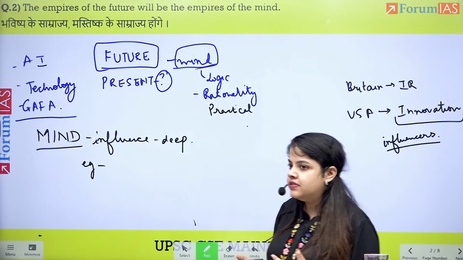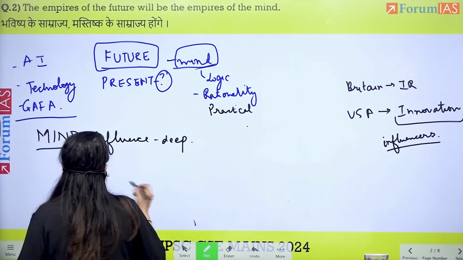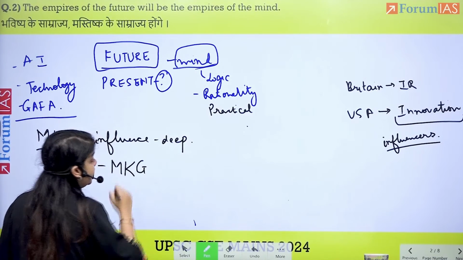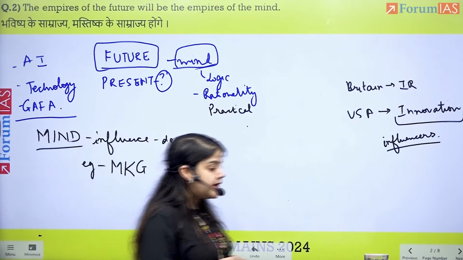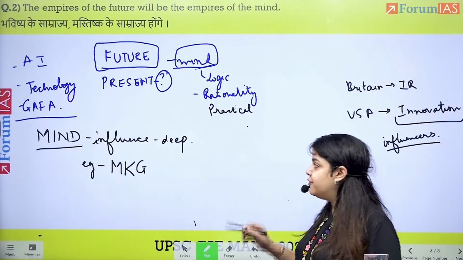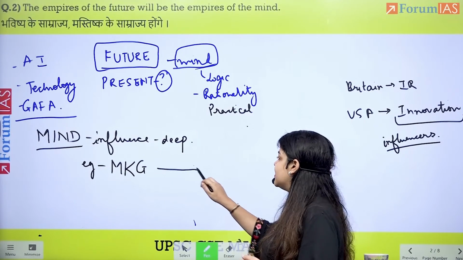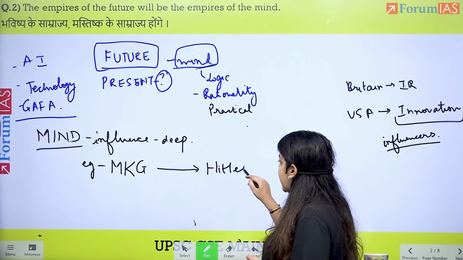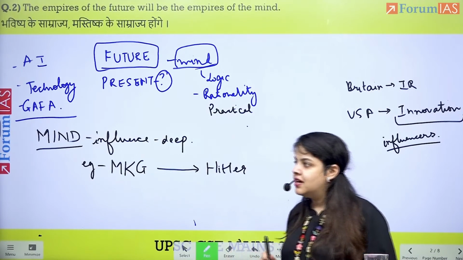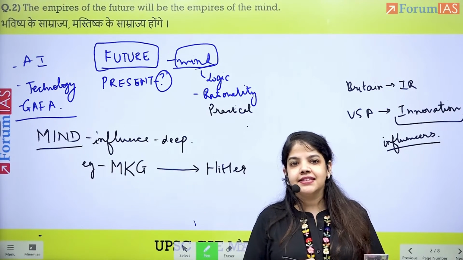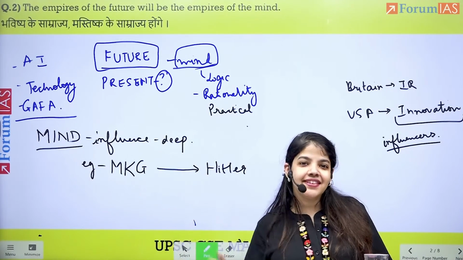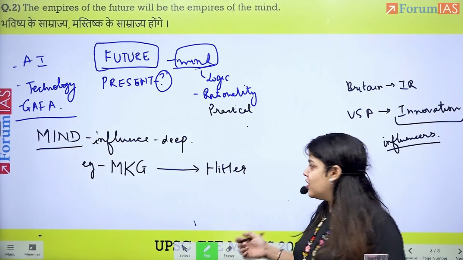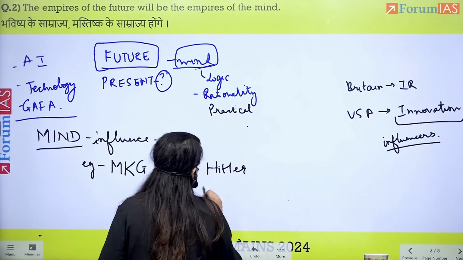I would say that Mahatma Gandhi was able to influence with his ideas of satyagraha and non-violence. And further on, Hitler, who could also influence an entire population with the idea that they should be exterminating the Jews legally.